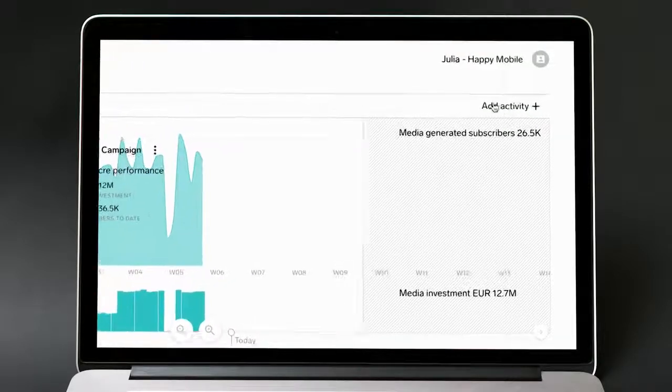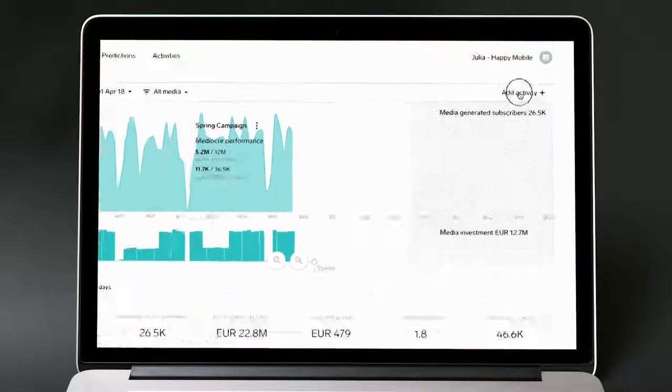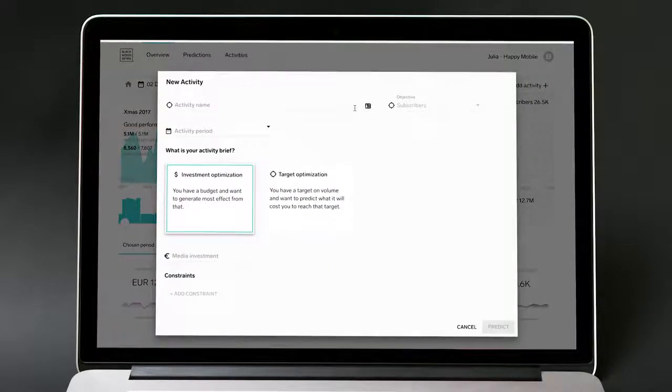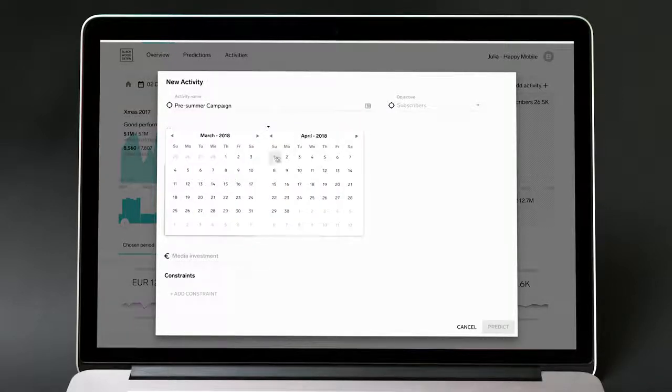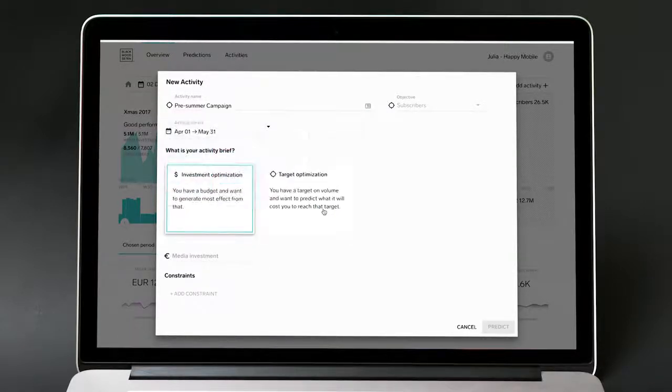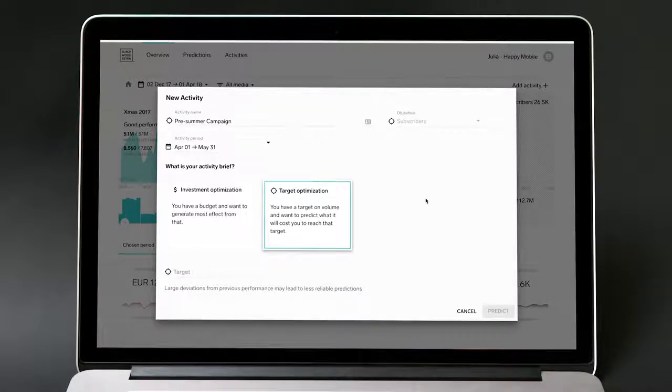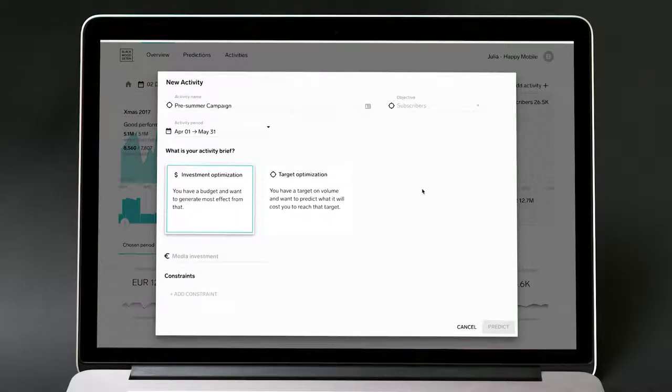You go to the Add Activity in order to generate a new prediction. So you fill out the activity name for the campaign and the activity period, April and May in this case. There are two ways of optimizing your campaign. You can either base it on the specific budget that is now available to you, or you can input the sales target that you need to reach. But for now, you have €5 million in your budget, which you will input here.